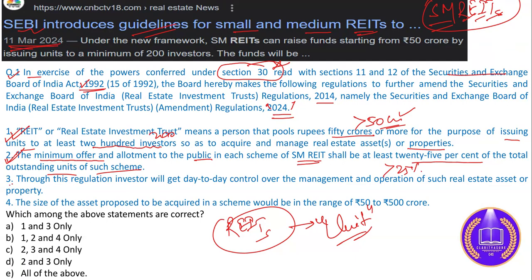Third statement: through this regulation, investors will get day-to-day control over the management and operation of such real estate or property. The investor will not get day-to-day control over that real estate property. The size of the asset proposed to be acquired in the scheme would be in the range of rupees 50 crore to 500 crore, so this statement is also correct. By this, option B would be correct, eliminating the third statement.